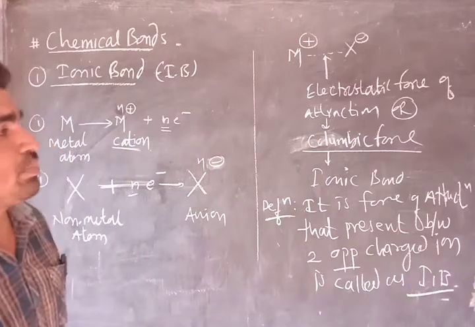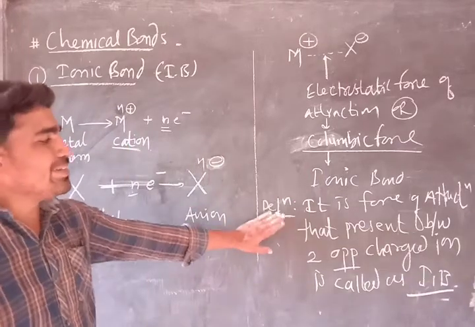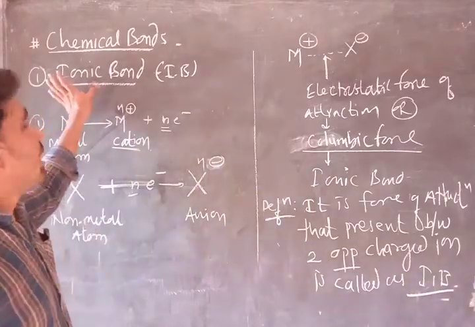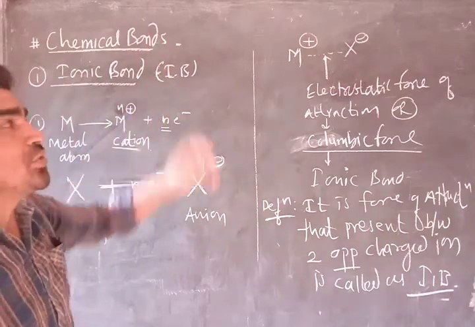This is a simple way to define the ionic bond. What is ionic bond? You get the idea.